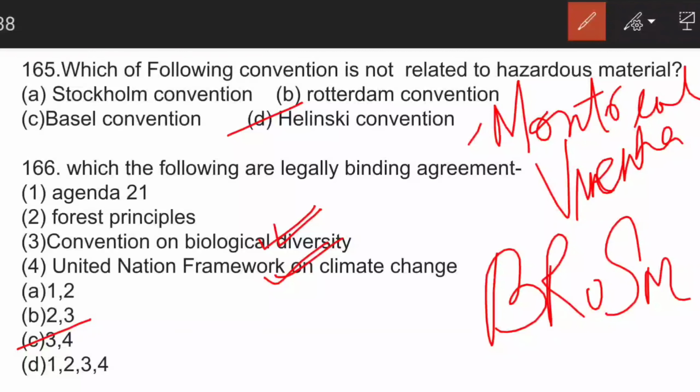The legally binding instruments were CBD and United Nations Framework on Climate Change. We had other results also, like Agenda 21 and Forest Principles. These were also born out of this declaration, but these two are legally binding. So it's very important to remember.